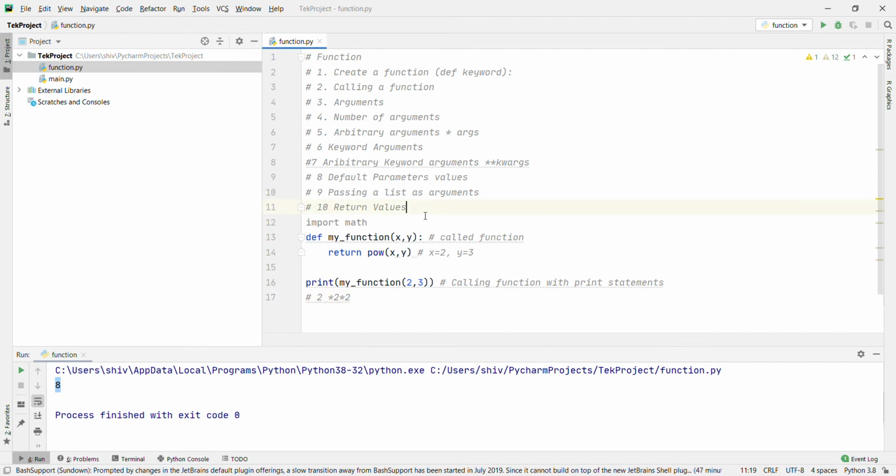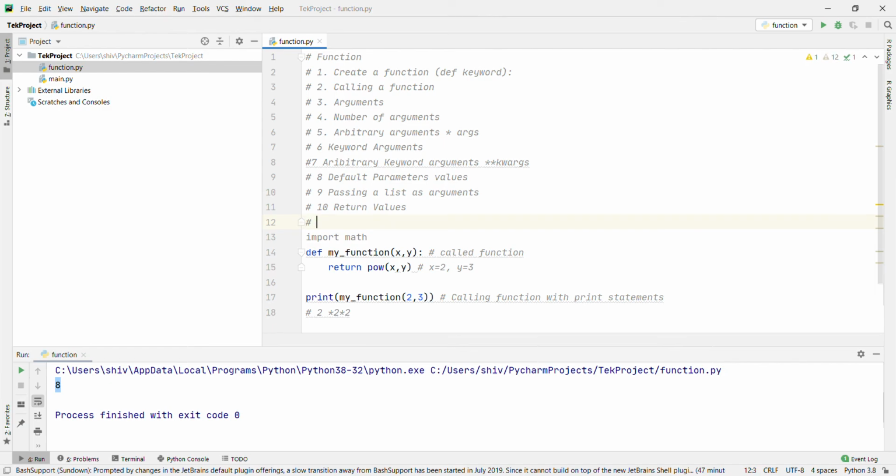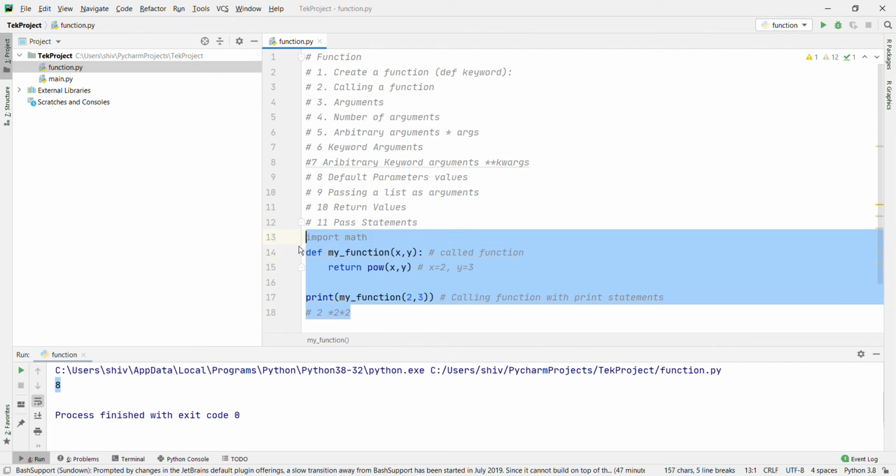Now we'll go with 11th, pass statement. Okay, what the pass statement will do? Function definition cannot be empty. But if you have some reason to have a function definition with no content, put in the pass statement to avoid getting an error. Okay, let's go with the example.